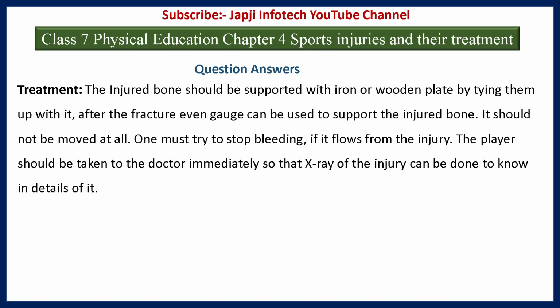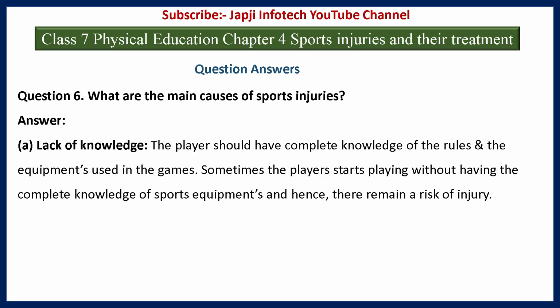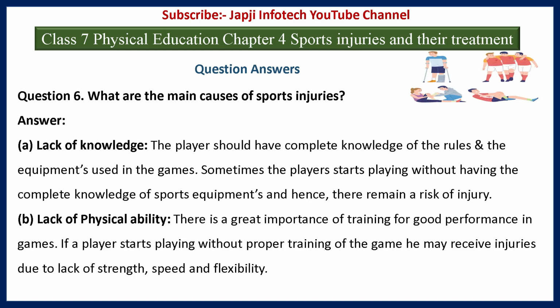in detail of it. And sixth question is, what are the main causes of sports injuries? And the answer is, first one is lack of knowledge. The player should have complete knowledge of the rules and the equipment used in the games. Sometimes the players start playing without having the complete knowledge of sports equipment and hence there remains a risk of injury. Second one is lack of physical ability.